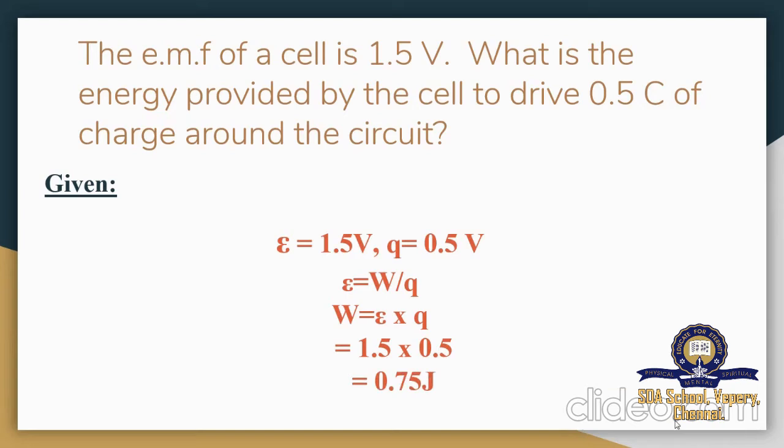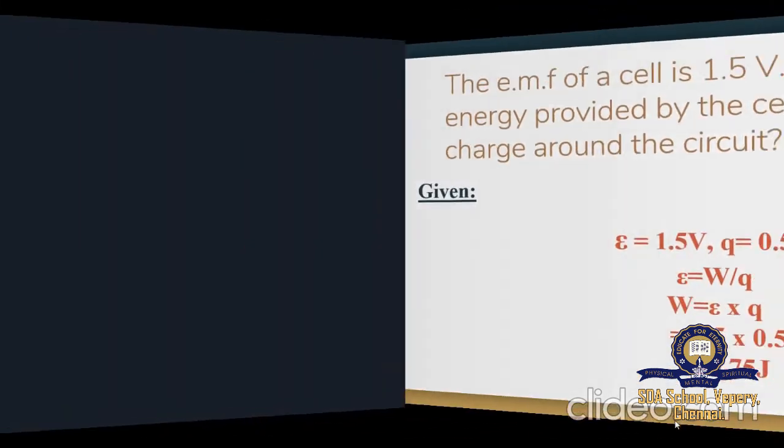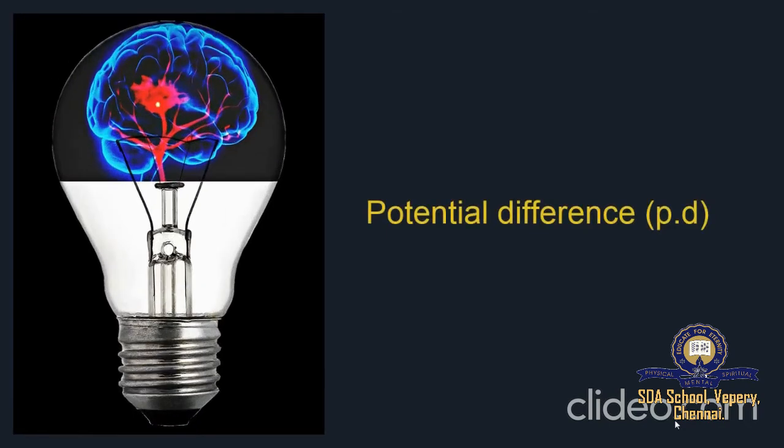So the energy provided by the cell to drive 0.5 coulomb of charge around the circuit will be 0.75 joule. So hope you are clear with this topic. Next topic we are going to move is potential difference.